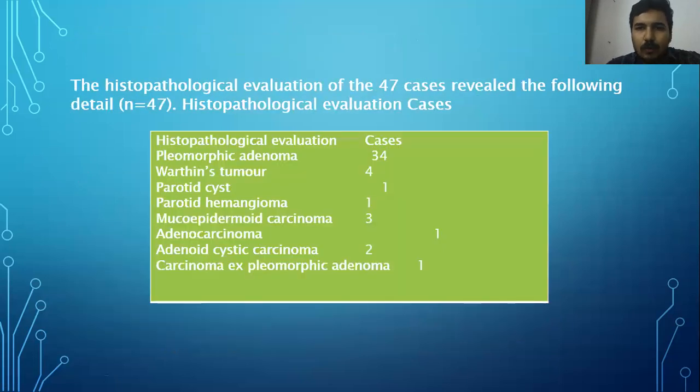Histological evolution of 47 cases revealed the following details. In histopathology, pleomorphic adenoma in 34 cases, Warthin's tumor in 4 cases, parotid cyst in 1 case, parotid hemangioma in 1 case, mucoepidermoid carcinoma in 3 cases, adenocarcinoma in 1 case, adenoid cystic carcinoma in 2 cases, and carcinoma ex pleomorphic adenoma in 1 case.